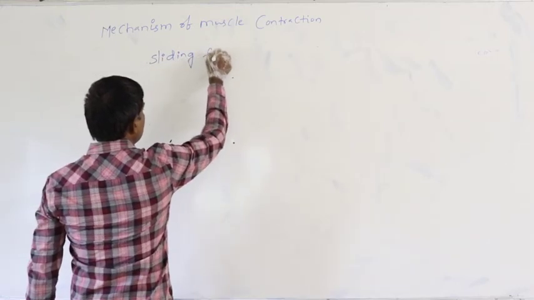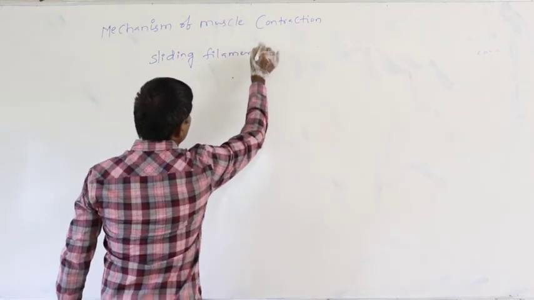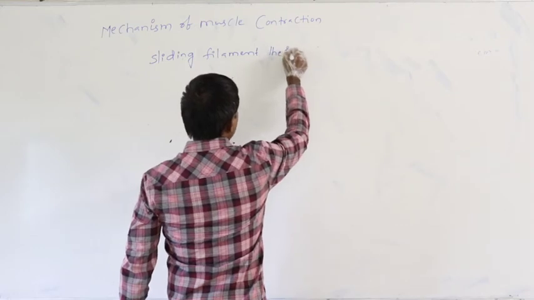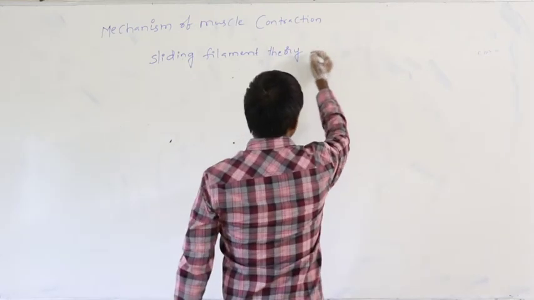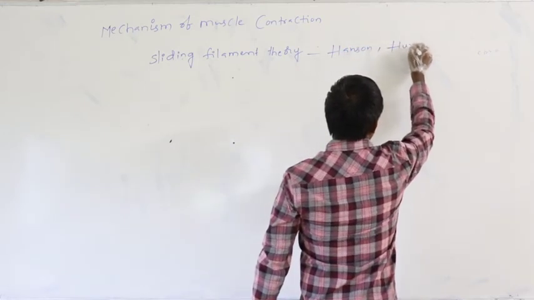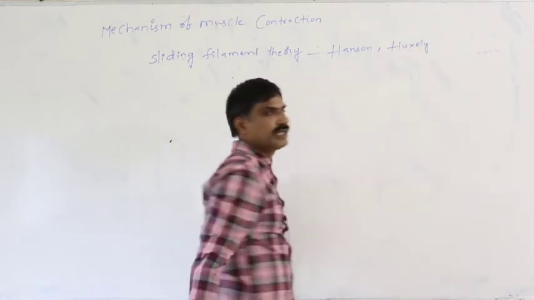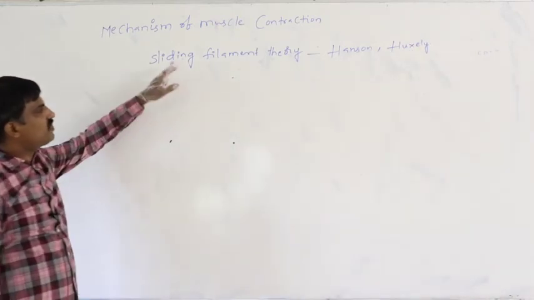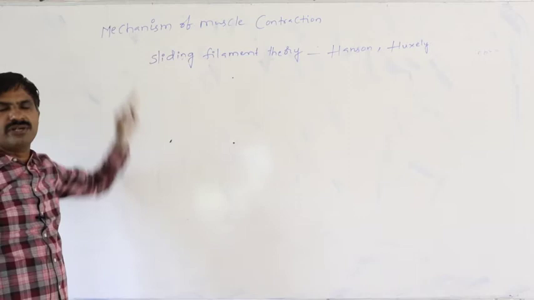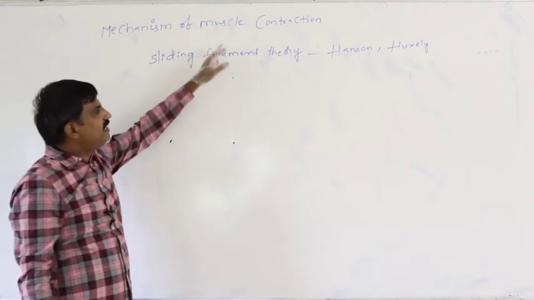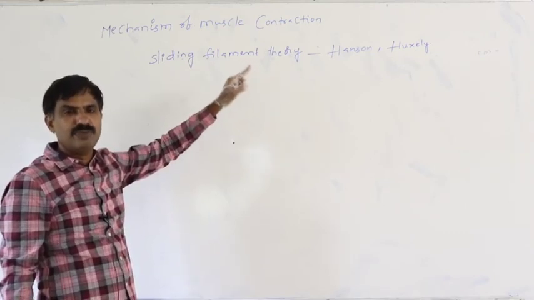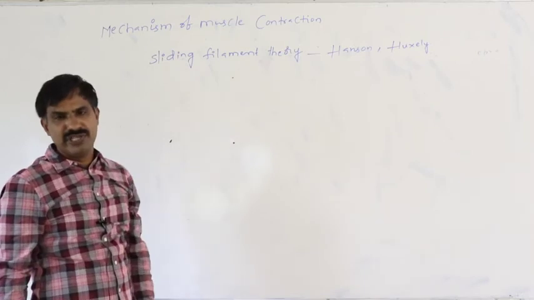That is the sliding filament theory. This theory was proposed by Hansen and Huxley. These two scientists proposed this sliding filament theory to better explain the mechanism of muscle contraction. Hansen and Huxley proposed a theory that is said to be the sliding filament theory.